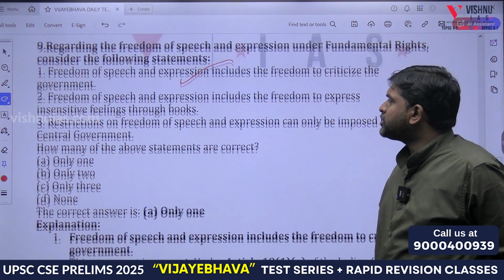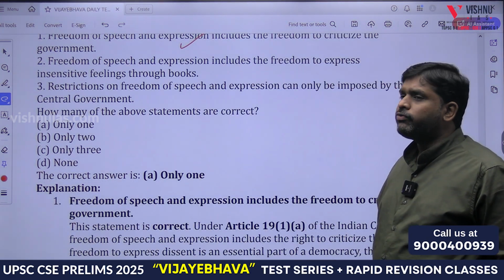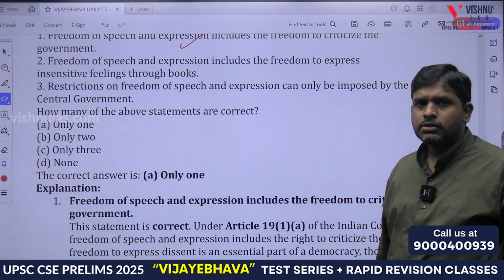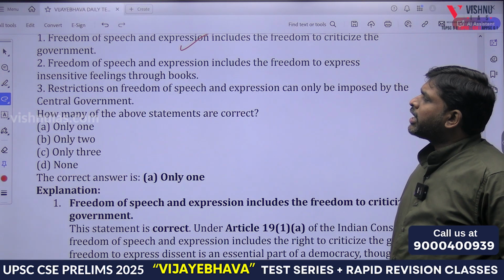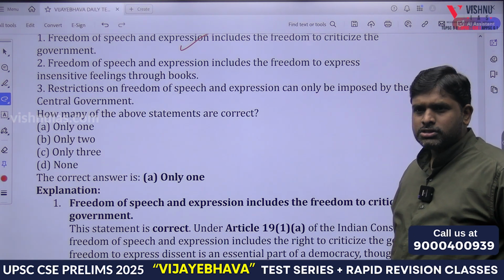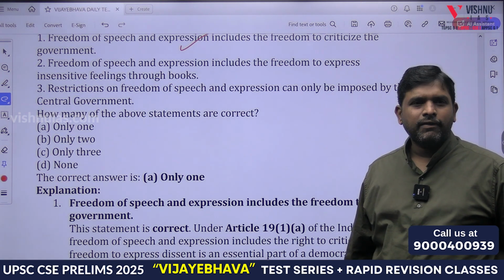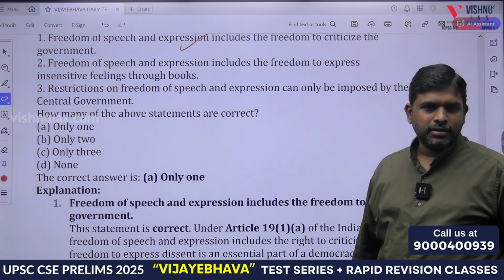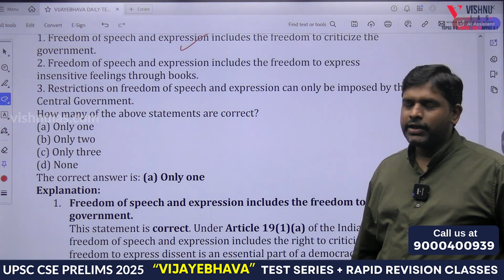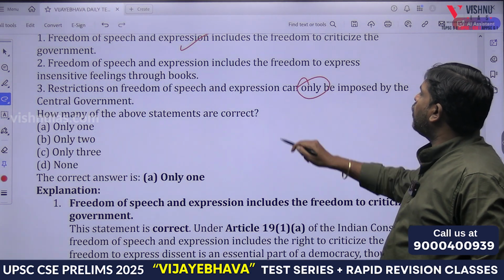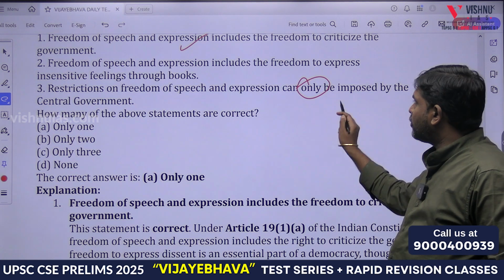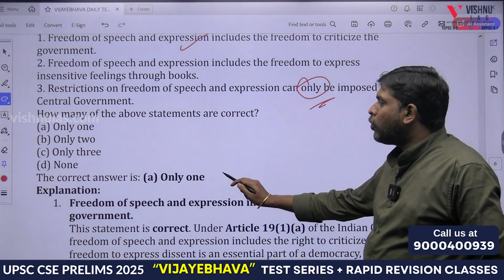Freedom of speech and expression includes the freedom to express insensitive feelings through books. That is also expression, no? Books are also expression only. Restriction on freedom of speech and expression can only be imposed by the central government. Only? State government also. Only one.